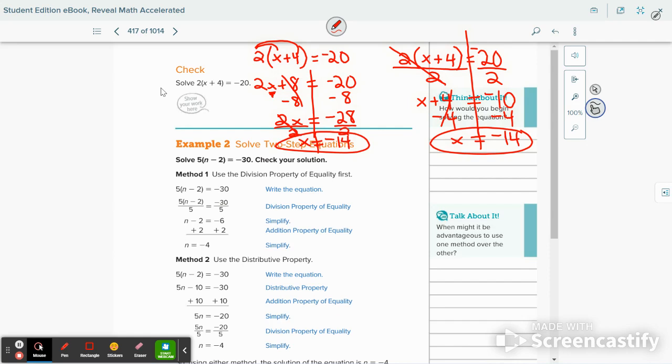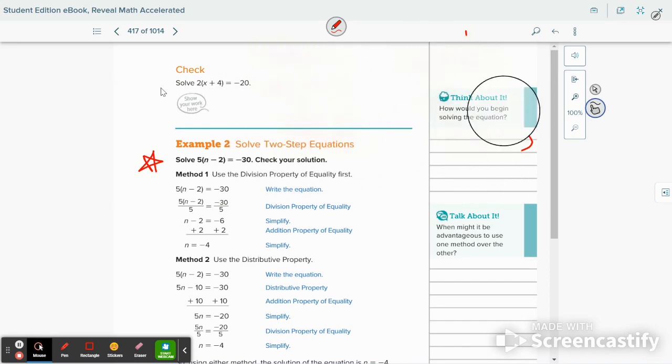Some more examples down here that you can review and check out. Hopefully, that quick explanation helps.